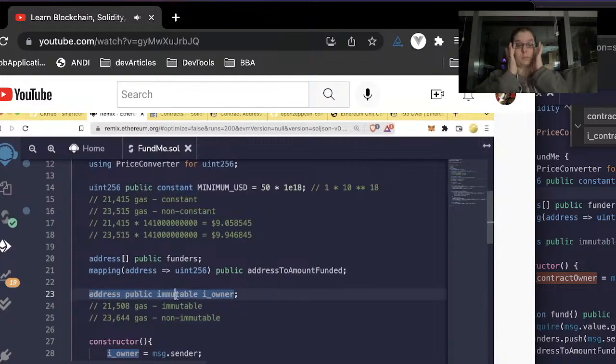The reason that these two save gas is because instead of storing these variables inside of a storage slot, we actually store them directly into the bytecode of the contract. And like I said, don't worry too much about that for now. Later on in the course, we'll teach you more about storage and a lot of this low-level stuff that comes with these contracts. But for now, just know that these exist, and they're nice gas savers if you're only setting your variables once.